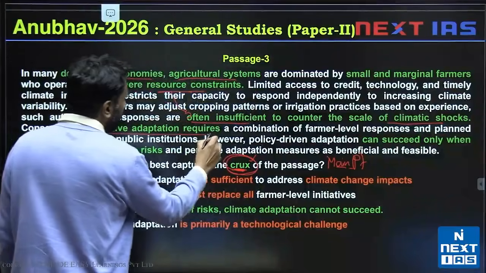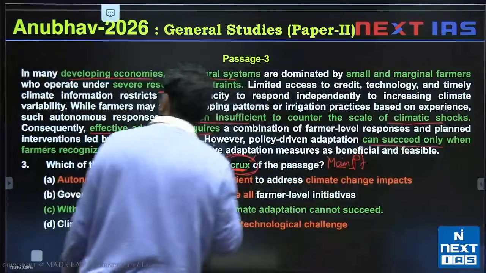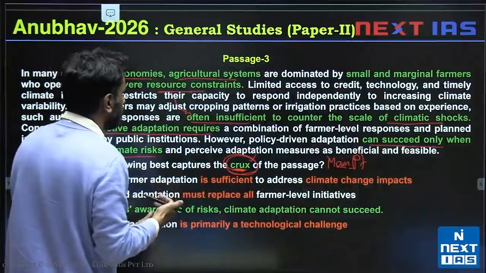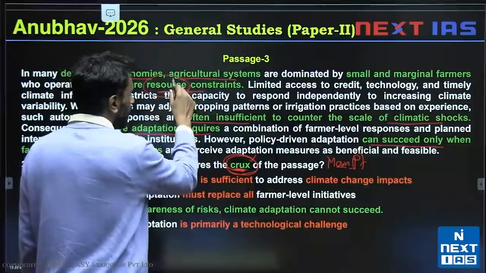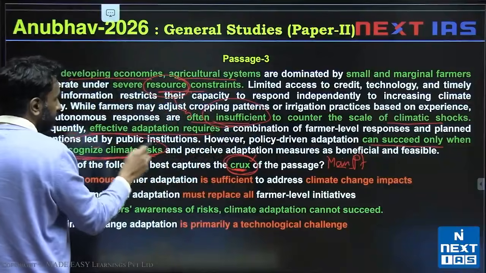So, effective adaptation can succeed only when farmers recognize climate risks. So, for adaptation, there are 2 problems. One is that resources are insufficient, and the other is recognizing risks.